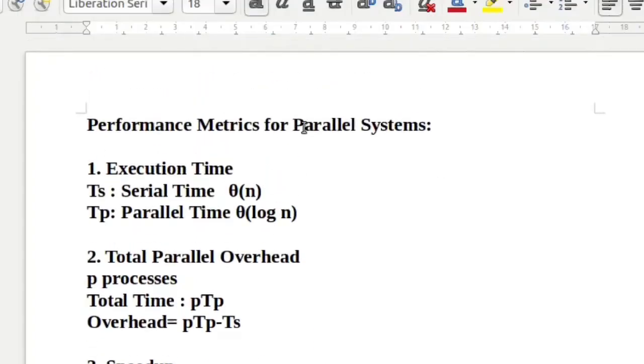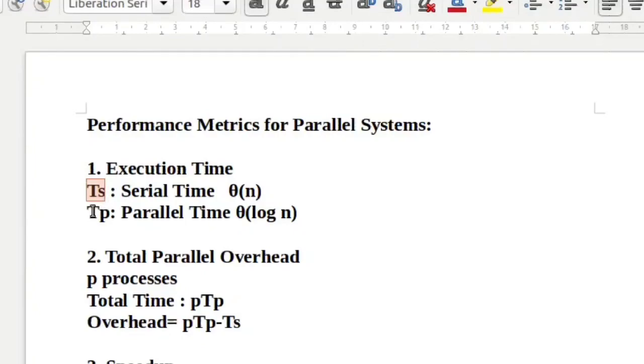So these are the 5 performance metrics to measure performance of a parallel system. One is execution time, that is how much time is required. If the whole problem is solved by a single process, that time is called TS, serial time.